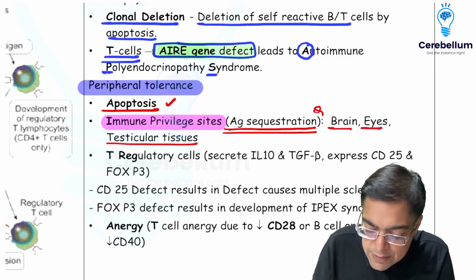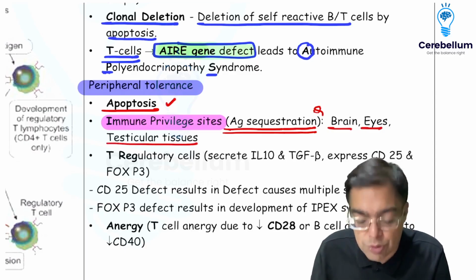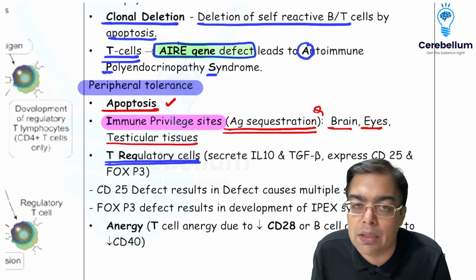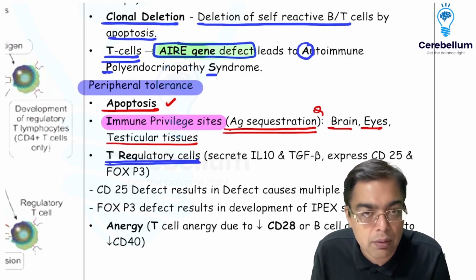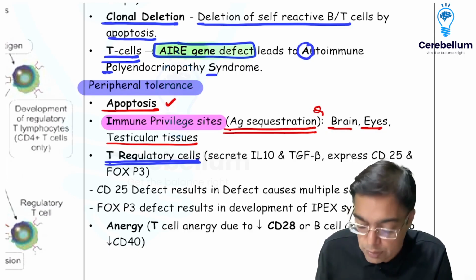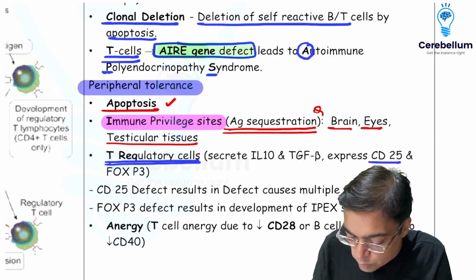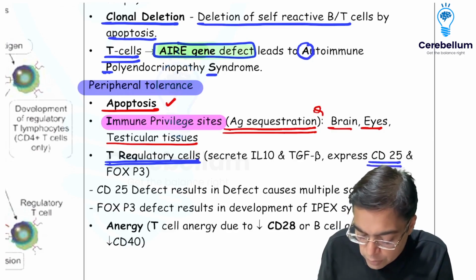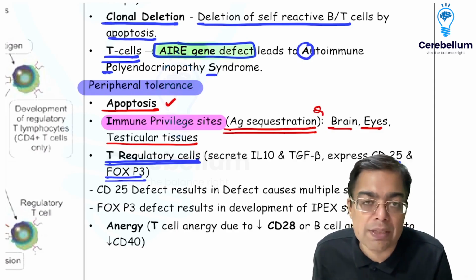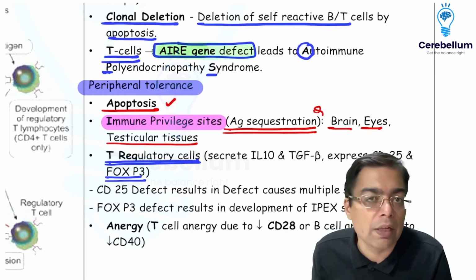We also have cells which control the activation of the immune system, which includes T regulatory cells. Why do they control the activation of the immune system? Because they secrete cytokines like interleukin 10 and TGF beta. Remember, interleukin 10 and TGF beta are examples of anti-inflammatory cytokines. They reduce the WBC activation at the time of inflammation. They also require the support of certain types of molecules like CD25, and they may require the role of FOXP3. So CD25 and FOXP3 are required for the normal functioning of the T regulatory cells.